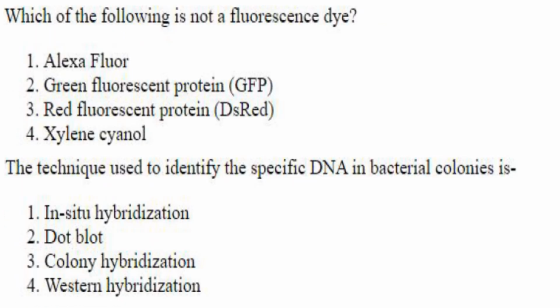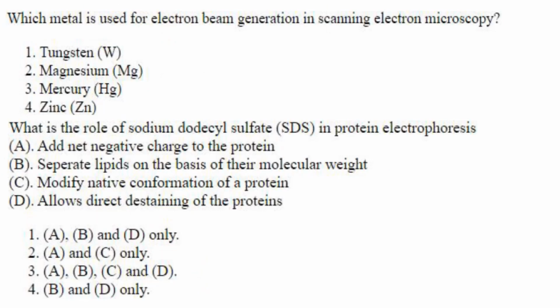Which of the following is not a fluorescent dye? Silane silanol is not a fluorescent dye. Then the technique used to identify specific DNA in bacterial colonies is, since they have specifically mentioned bacterial colonies, colony hybridization. Then which metal is used for the electron beam generation in scanning electron microscopy or SEM? It is tungsten that is used for electron beam generation in SEM.